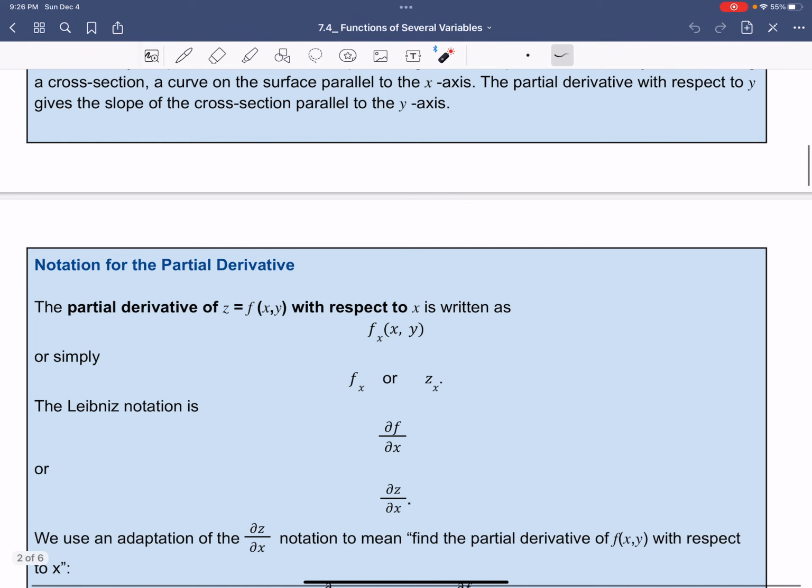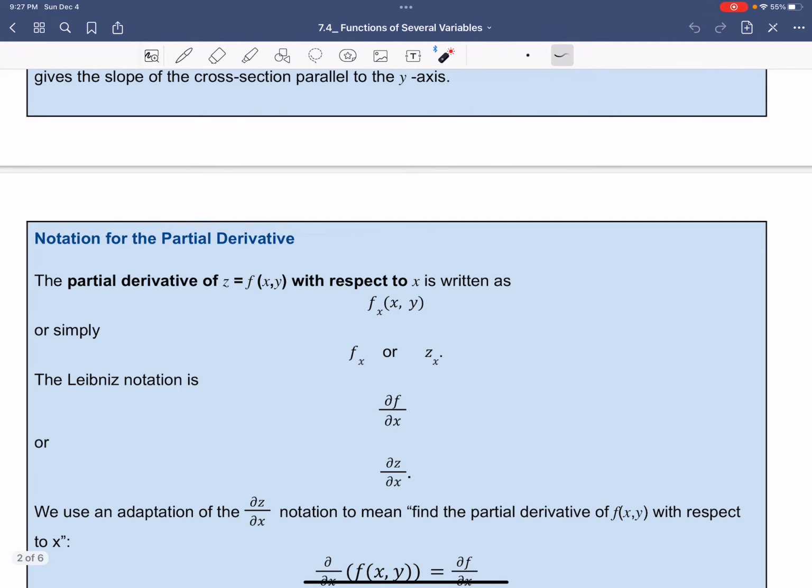Also, we can rewrite it as f subscript x. Or since z is also equal to the function, we can say z subscript x. All right, so these are some notations, but we can also write it with the famous Leibniz notation. And that is where we're taking the partial. We notice that this is a symbol that we haven't seen before, and this means it's a partial derivative of f with respect to x. It's written like a backwards 6, right? If you think about 6, then you write it backwards. Or we can say the partial derivative of z with respect to x.